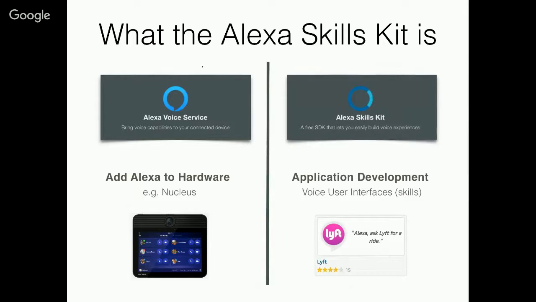The Alexa Skills Kit is for programming voice user interfaces or skills. For example, you can say, Alexa, ask Lyft for a ride, and it will call a driver to pick you up. We'll be focusing on the Alexa Skills Kit. Flask-Ask is a Python framework that makes working with the Alexa Skills Kit easy.